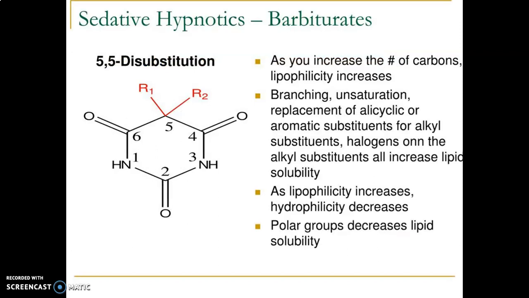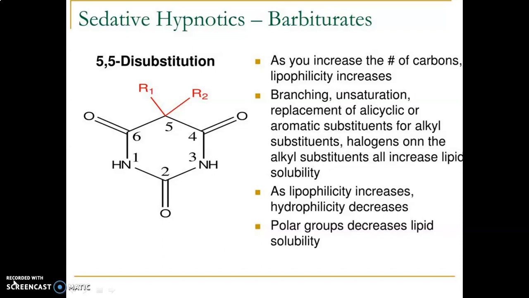The sedatives and hypnotics SAR: structure activity relationship of the barbiturates. The major substitutions occur at the fifth position. The 5,5-disubstitution is mostly important as it increases the number of carbons, and lipophilicity increases.